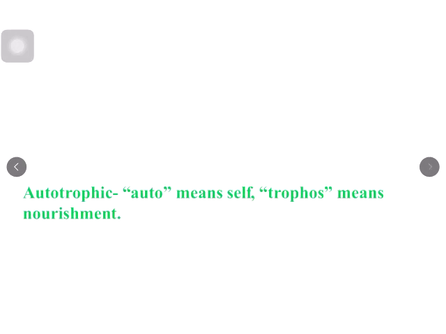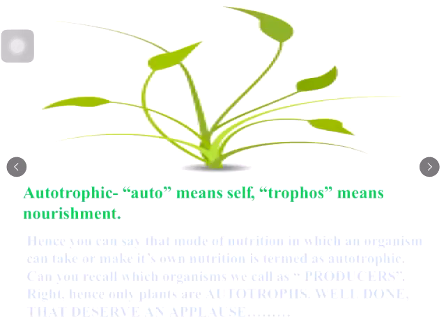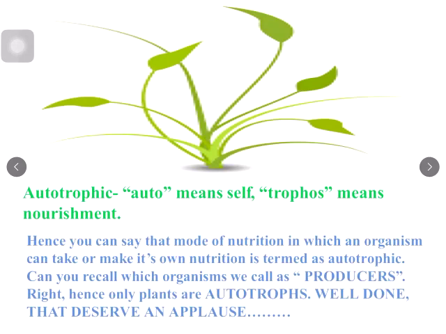Organisms which can take or make its own nutrition is termed as autotrophic. Can you see the picture? What is it? It's a green plant. So we can say that the mode of nutrition in which an organism can take or make its own nutrition is termed as autotrophic.